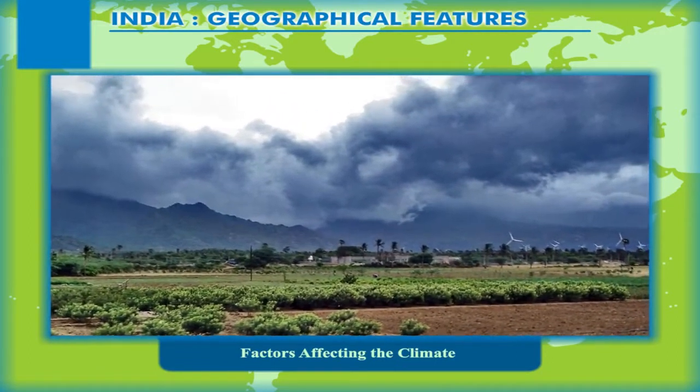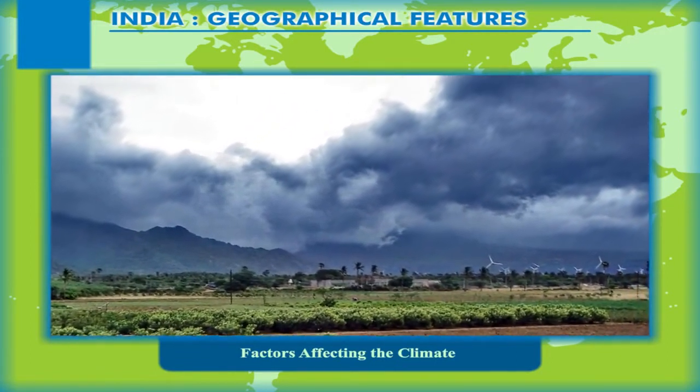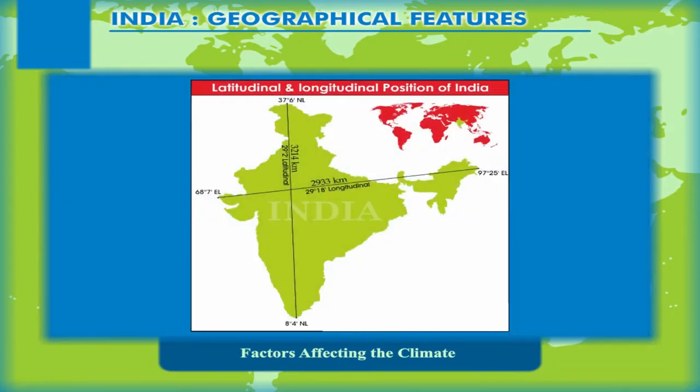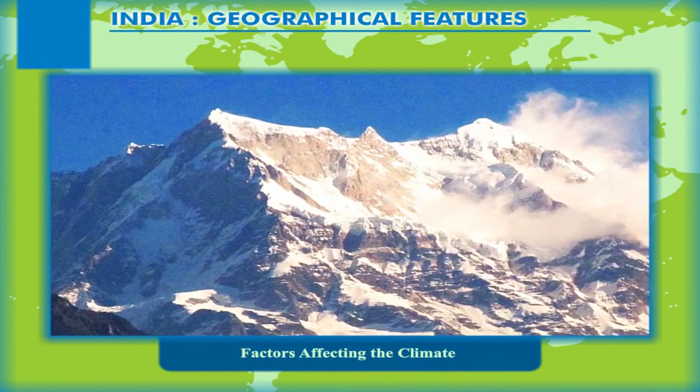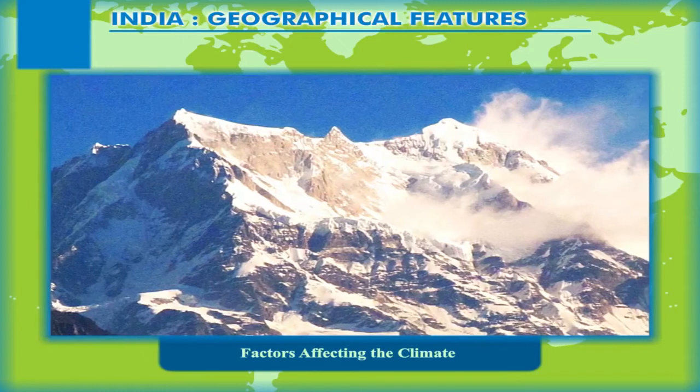The factors that have greatly modified the Indian climate as a whole are the latitudinal extent of the country between 8° north and 37° north positions, it both in the torrid and temperate climate zones. The Tropic of Cancer that divides the country into almost two equal halves marks the boundary between the two climatic zones. The northern mountains also modify the climate of India.